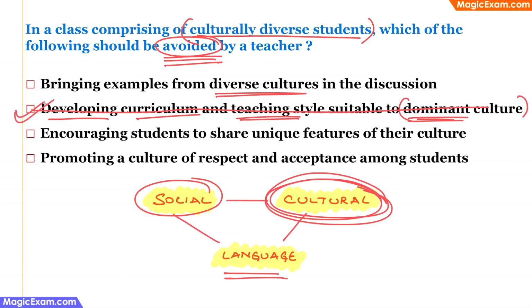The next one, encouraging students to share unique features of their culture. This should be encouraged because students should be encouraged to bring examples from their own states, from their own culture. Next, promoting culture of respect and acceptance. This is also absolutely correct and should not be avoided.